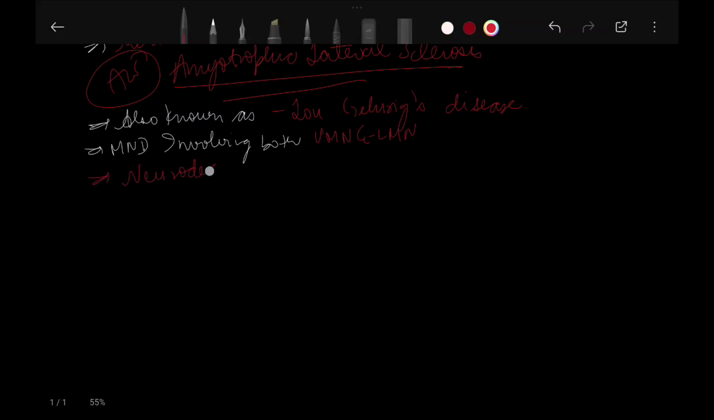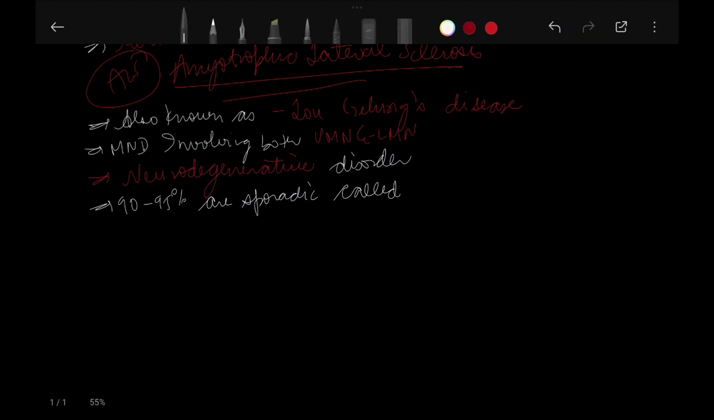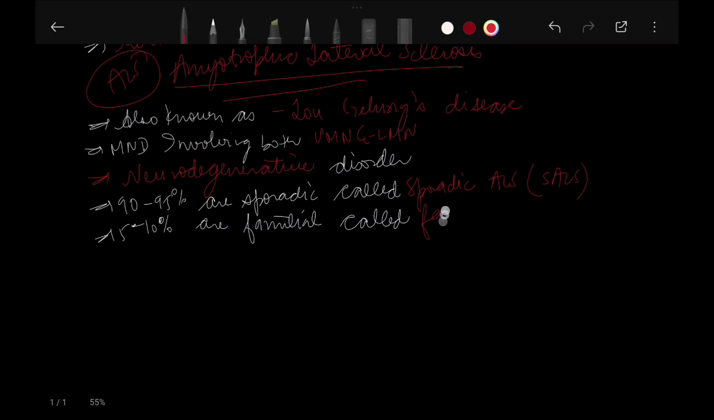Okay, it is a neurodegenerative disorder. Okay, till now what we have studied, amyotrophic lateral sclerosis. It is a neurodegenerative disorder which involves both upper motor neuron and lower motor neuron, and it is also known as Lou Gehrig's disease. Okay, after that, 90 to 95% are sporadic and called sporadic amyotrophic lateral sclerosis. Okay, SALS. Whereas 5 to 10% are familial, called familial amyotrophic lateral sclerosis, FALS.